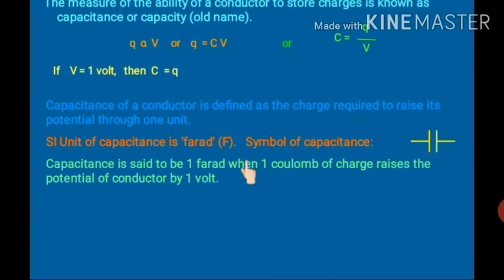Now if we want to define 1 farad, how can we define it? We have this expression, C is equal to Q upon V. So to define 1 farad, the SI unit of capacitance, for charge we take 1 coulomb and for V we take 1 volt. Capacitance is said to be 1 farad when 1 coulomb of charge raises the potential of a conductor by 1 volt. So when 1 coulomb of charge raises the potential of a conductor by 1 volt, the capacitance of that conductor is known as what? 1 farad.